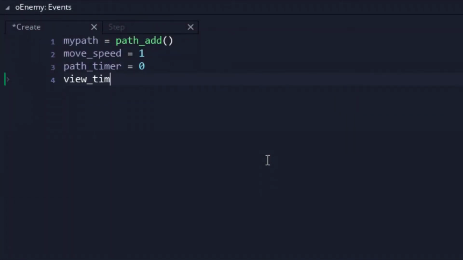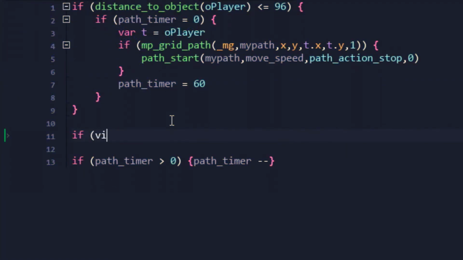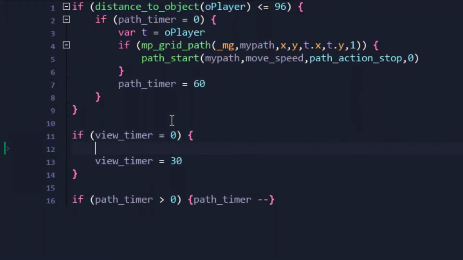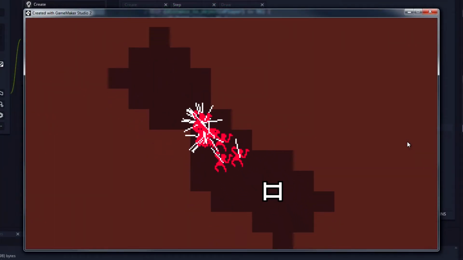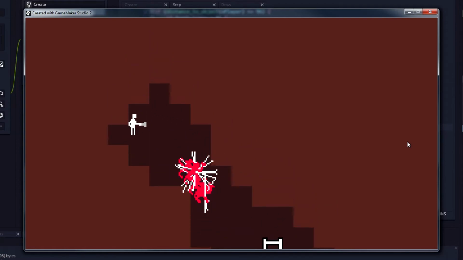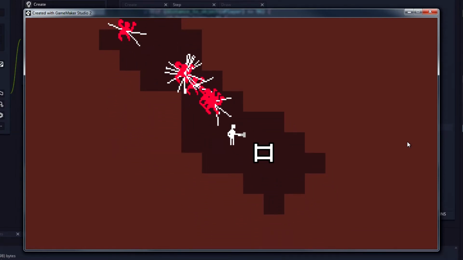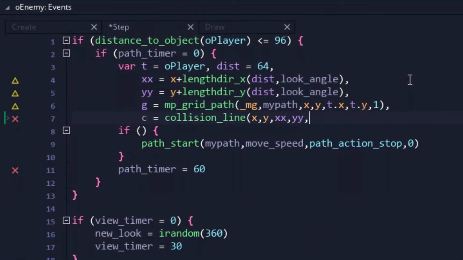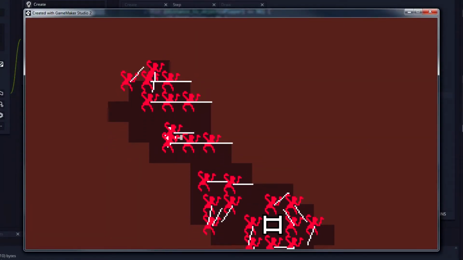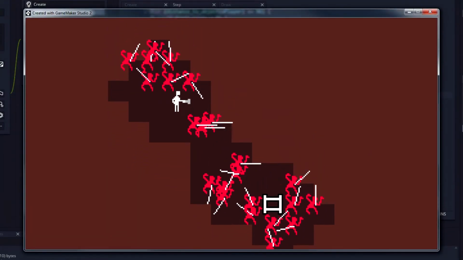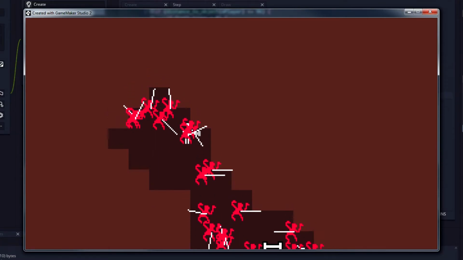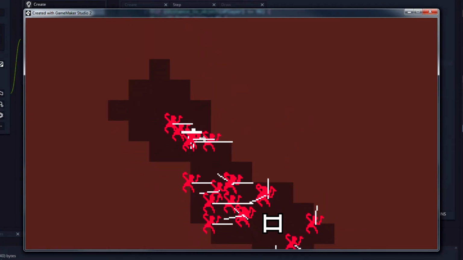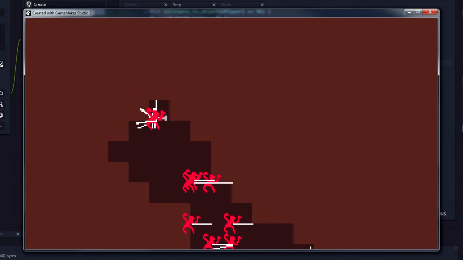In the enemy code, a view direction variable was added, and similar to the pathing, the view angle would change based on a timer. This would simulate the enemy looking around, and somehow the temporary lines drawn to display the line of sight made the enemies look even scarier. But it worked, so back in the enemy code, to make things fair, instead of a vision cone, the enemy would need direct line of sight via collision line. This did not end up working as I thought it would, and adding even more math plus an angle difference check as a shortcut provided less than ideal results. Sadly, I was running out of time for this session, so I opted to come back to this later.